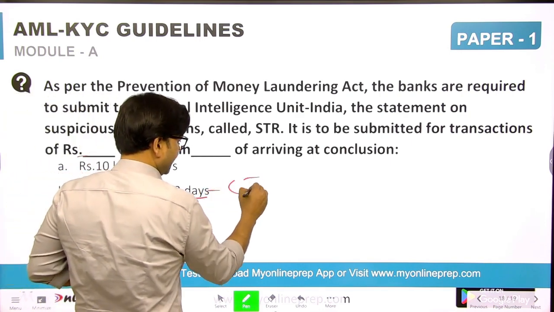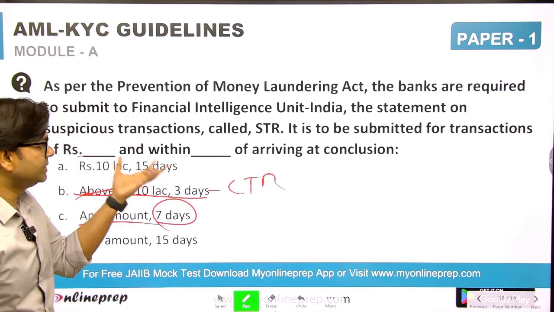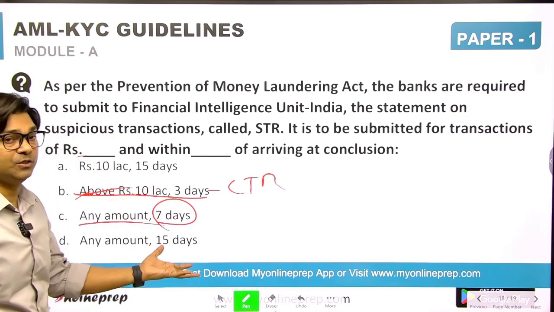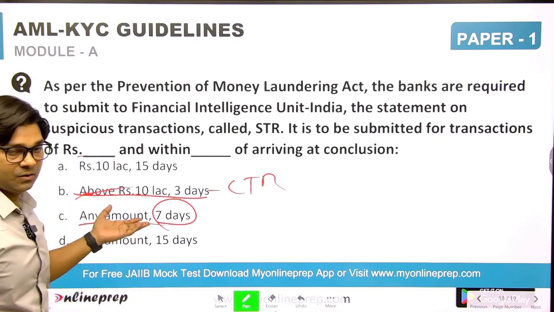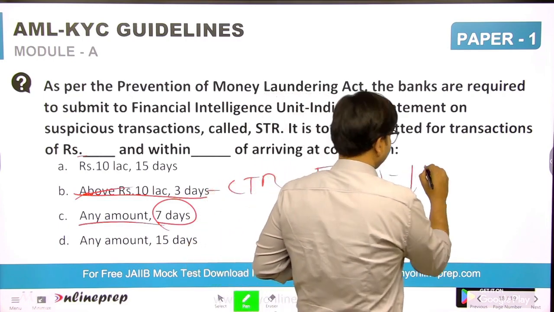CTR is for 10 lakhs, right? And any amount which is suspicious in nature has to be reported through STR within 7 days, okay? And that goes to FIU-IND.